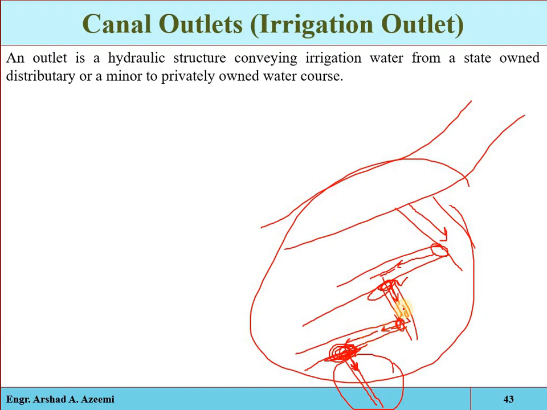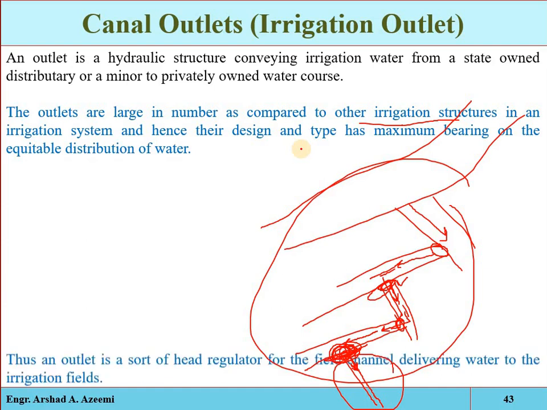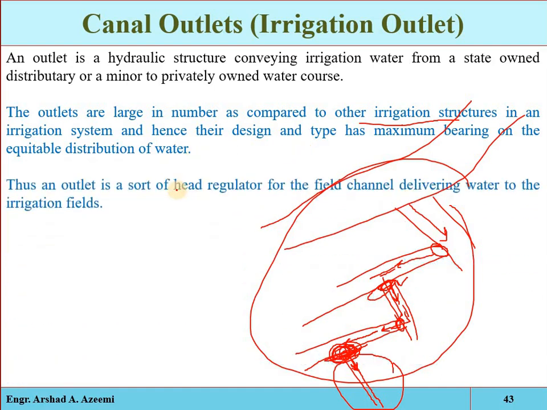But in irrigation we are only considering this point, which is conveying water from the state-owned distributary to a privately owned water course. The outlets are large in number as compared to other irrigation structures. Based on the shape of the canal, whether the canal is triangular, trapezoidal or rectangular, and also based on the discharge requirement, we have different types of canal outlets, and the outlet is a sort of head regulator.